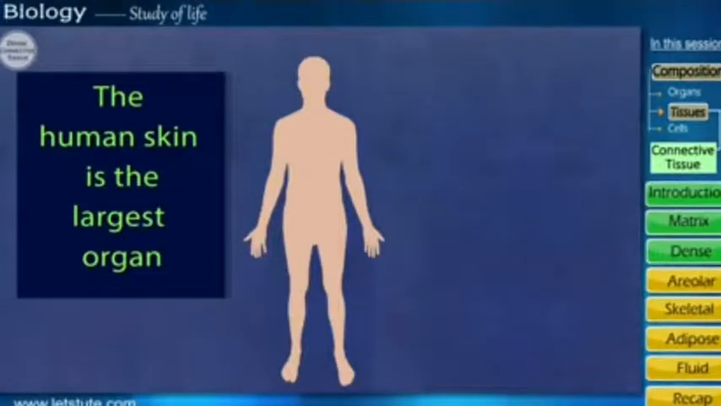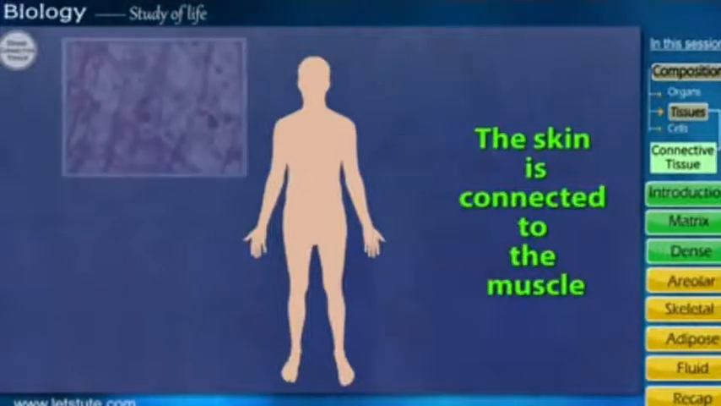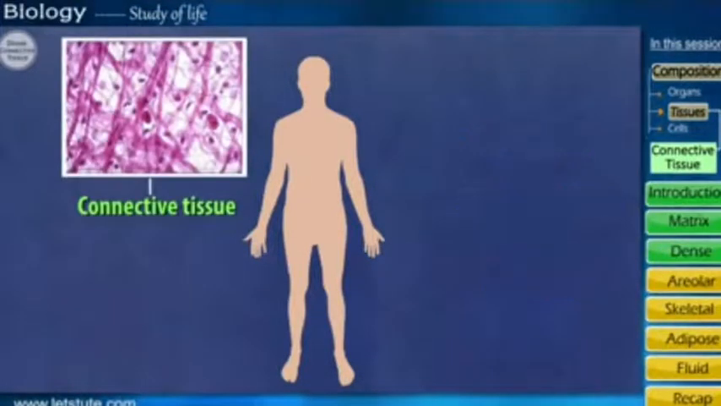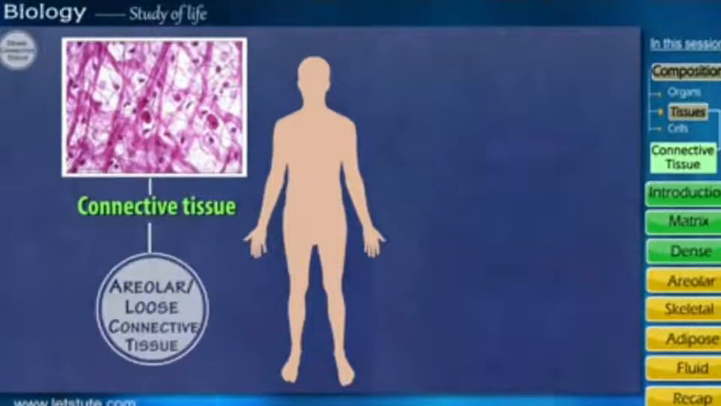The human skin is the largest organ of our body. So the skin is connected to the muscles, and that type of connective tissue is called loose connective tissue or areolar connective tissue.